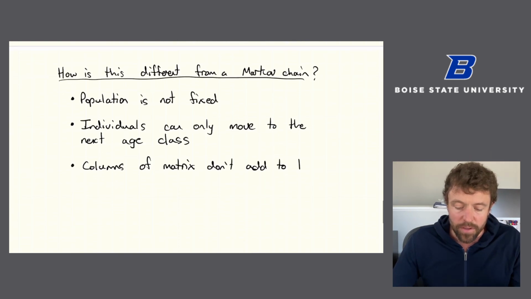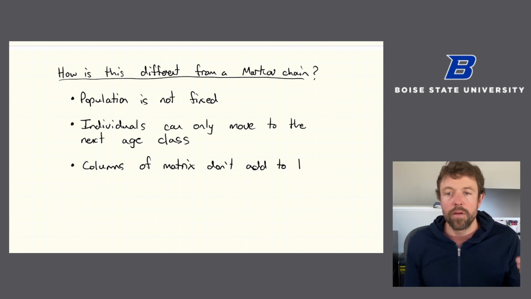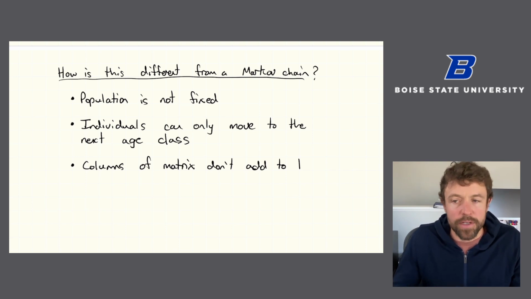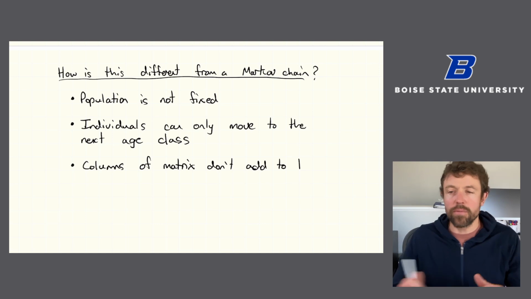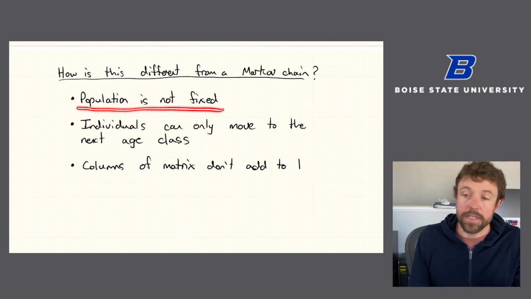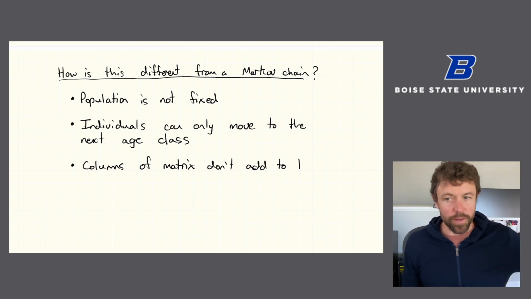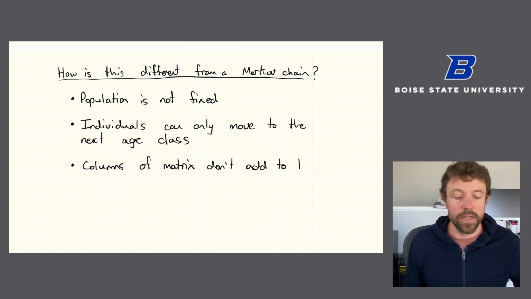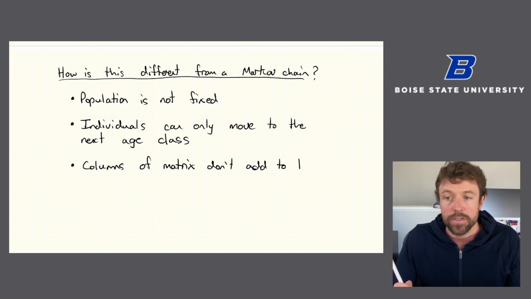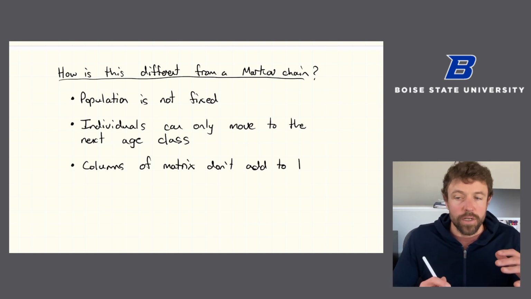So there's a few ways to look at this. In a Markov chain problem, the population is fixed. That is, I gave this example where people in a town are switching between cable providers, but no one's coming in and out of the town, and no one's allowed to not sign up for cable. And so you have a fixed population. Here, the population is not fixed. You're reproducing, you're producing new members of the population, and the population can also decline, right? Members of the population are not surviving. So in these Leslie matrix problems, we have a non-fixed population.